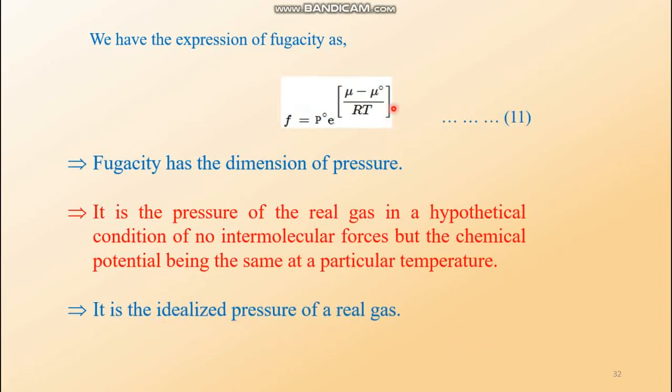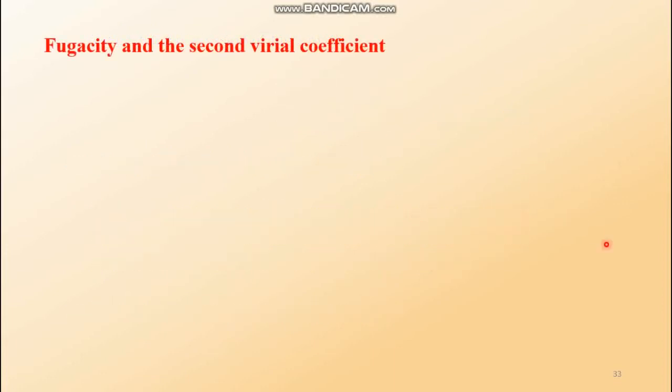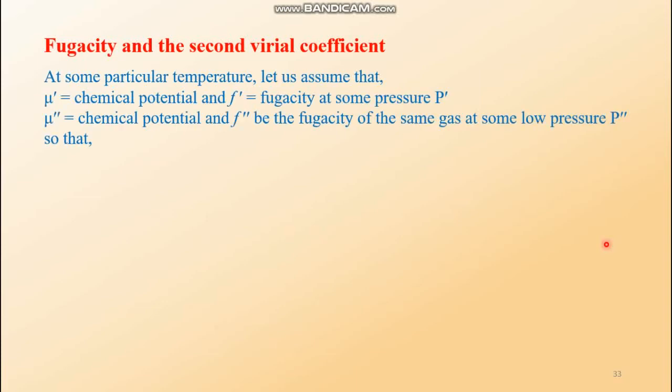In this expression of fugacity, we see that there is no presence of pressure of that gas. So P is missing here. So we have to express fugacity in terms of P. In order to do this, we have to take help of the second virial coefficient. Let's move to fugacity and the second virial coefficient.